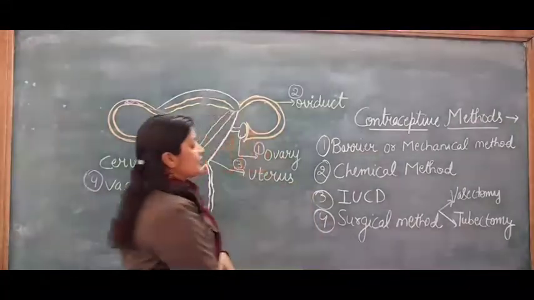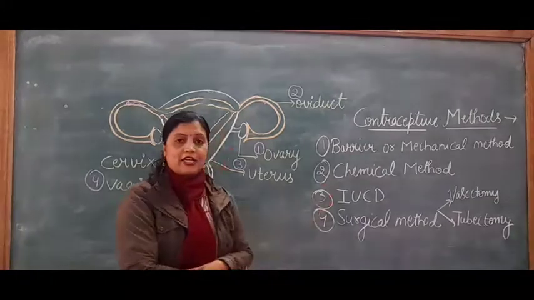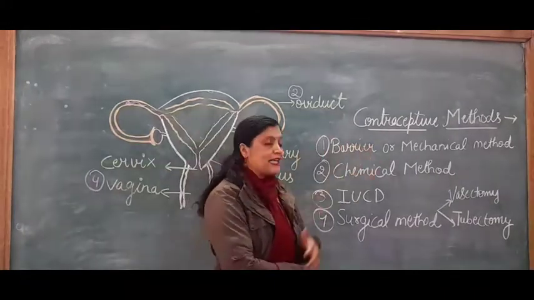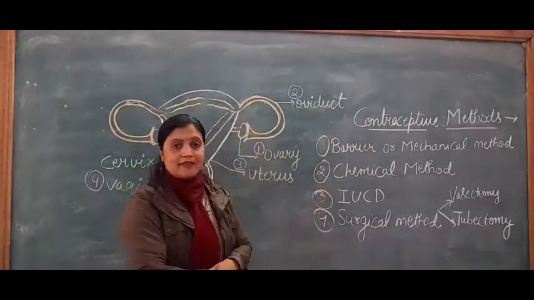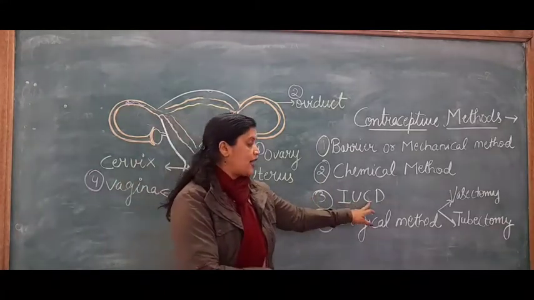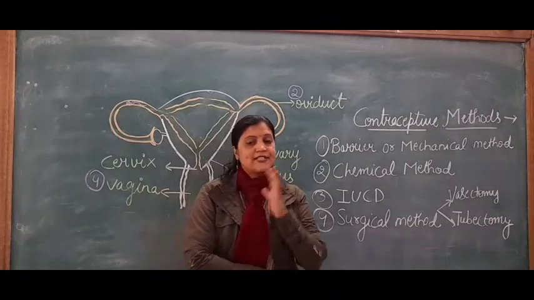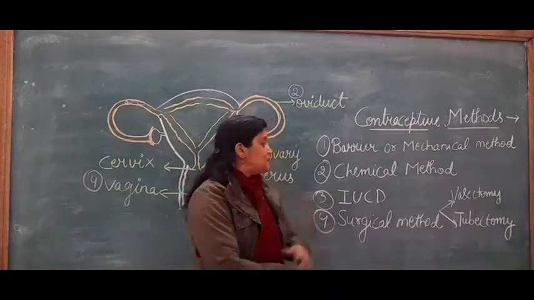So here we will discuss the contraceptive methods. There are 4 contraceptive methods. First is the barrier or mechanical method. Second, the chemical method. Third is the IUCD method, intrauterine contraceptive device. And fourth is the surgical method. So let's discuss these methods.